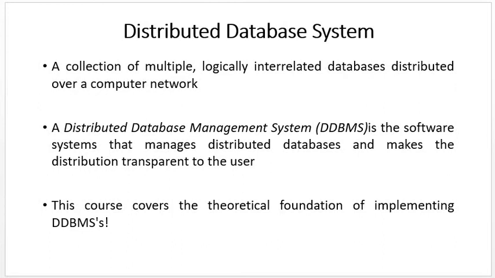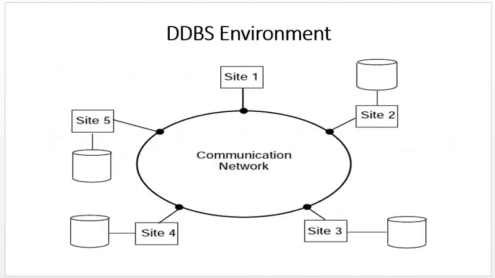Next thing is distributed database system. Here we can understand the actual definition of a distributed database system: a collection of multiple logically unrelated databases distributed over a computer network. Here in this figure you can see a figure of a DDBMS. Each different site has its own database, and they are connected with a common network for communication purposes.